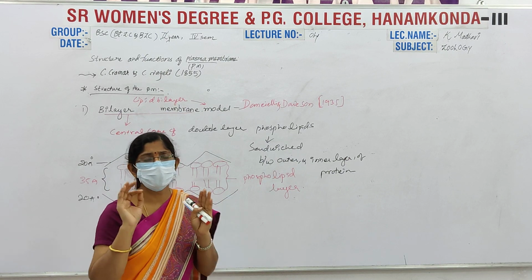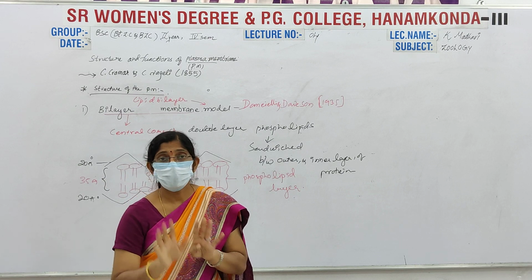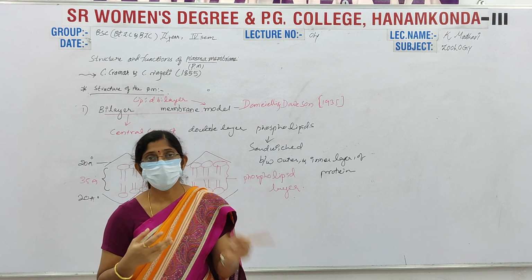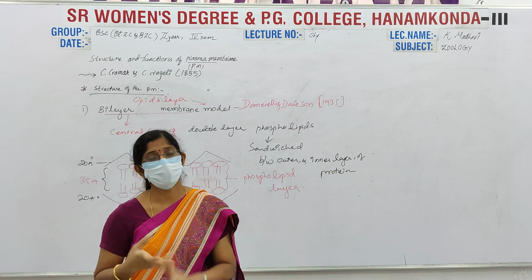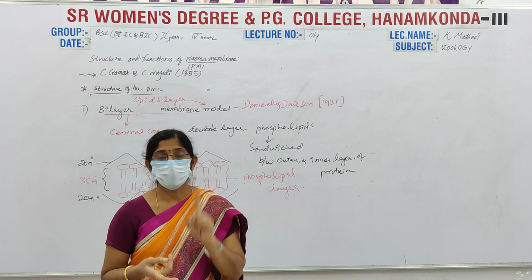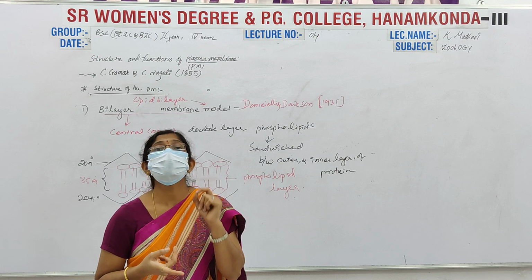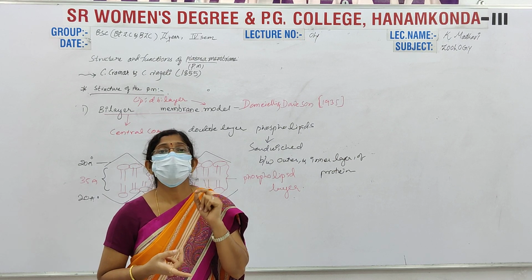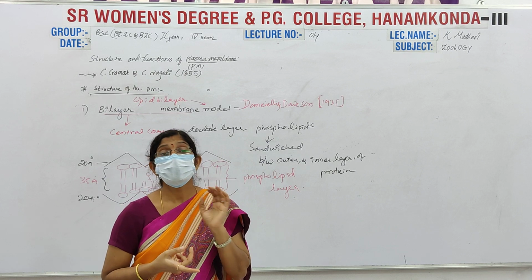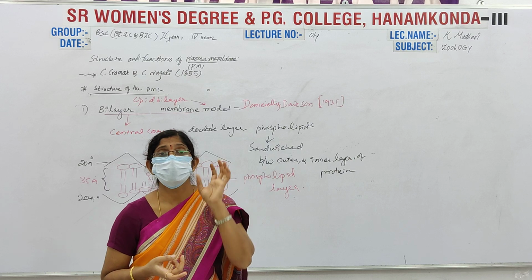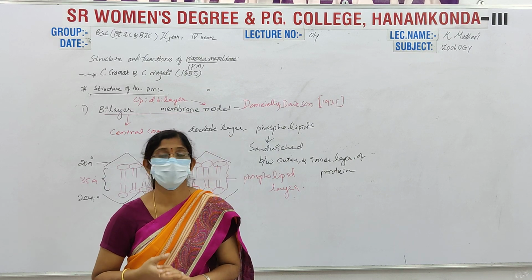Here you must remember that the plasma membrane is made up of three layers. Two are the dense outer and inner layers, mostly made up of proteins. The one in the middle is made up of phospholipids, phosphoglycerides. Lipids play an important role, and proteins also make up more than 50%.